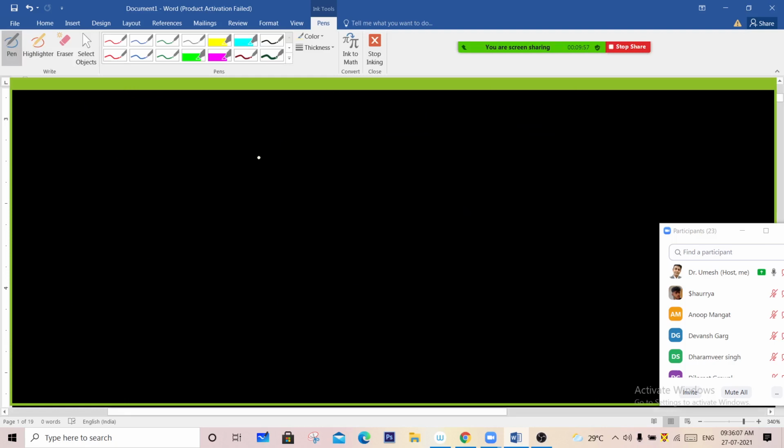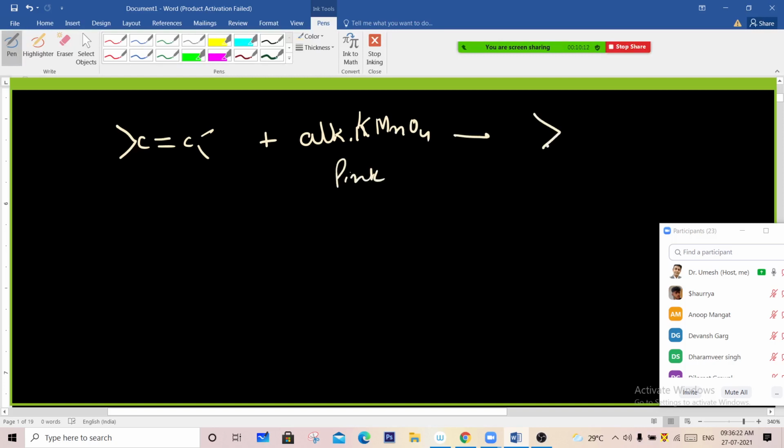Similarly, if any molecule contains a multiple bond and we add alkaline KMnO4, potassium permanganate, having a pink color, the pink color gets discharged. It becomes colorless.